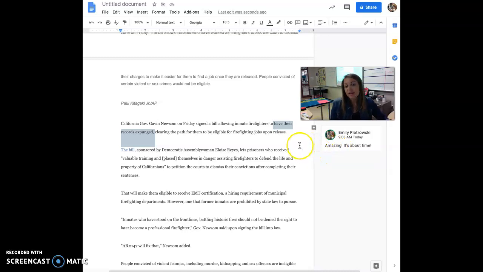This assignment is due at the end of the hour today, so go and find an article and figure out how you're going to annotate it. If you have questions, please let me know.